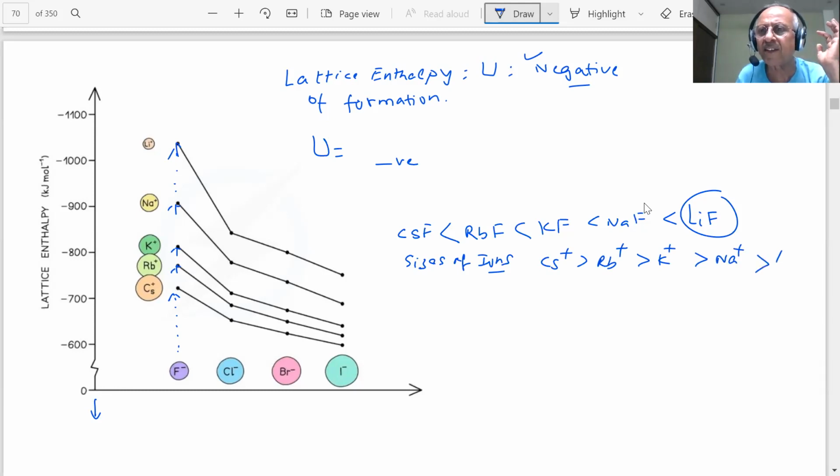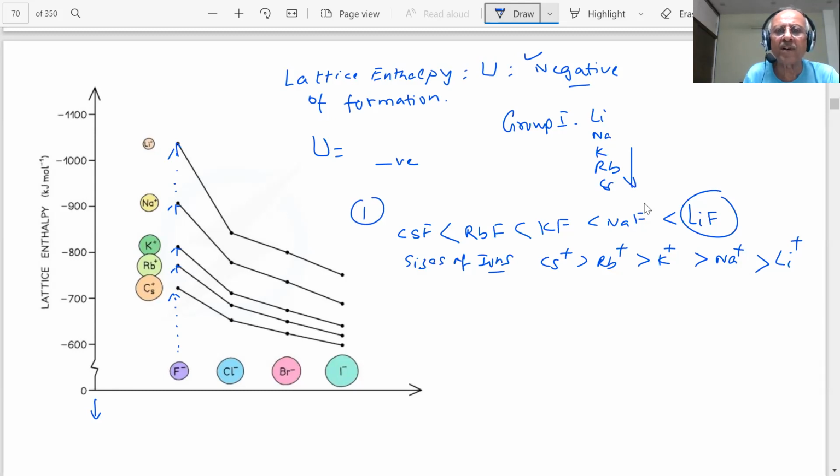Sodium plus is larger than lithium plus. This is group 1: lithium, sodium, potassium, rubidium, cesium. You know what group 1 is, students? In the periodic table, the sizes increase down the group. So as the size increases, the lattice enthalpy decreases. Yes, sir.